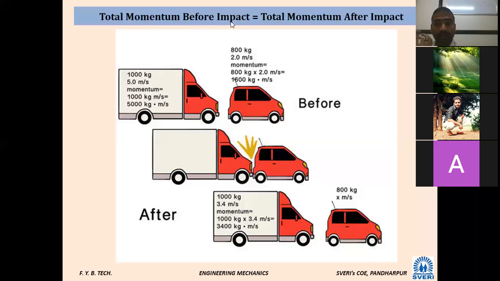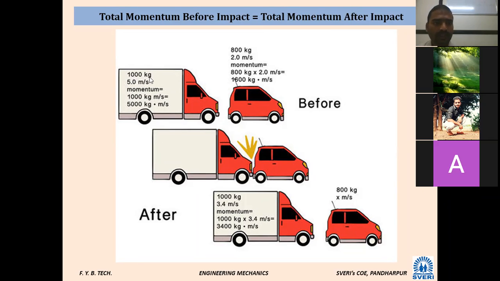It means a large force acting in a small amount of time is called impact force. Blasting a bomb, an atom bomb, will release a large amount of force in a short amount of time. It means a large amount of force acting in a small amount of time is called impulse or impact. Less time for more power. Total momentum before the impact is equal to total momentum after the impact.